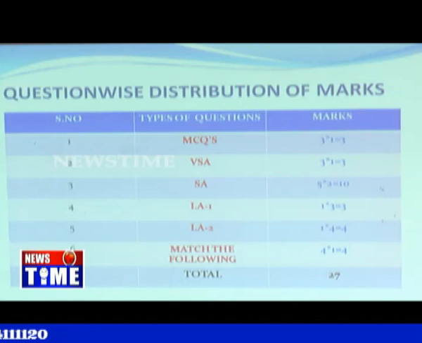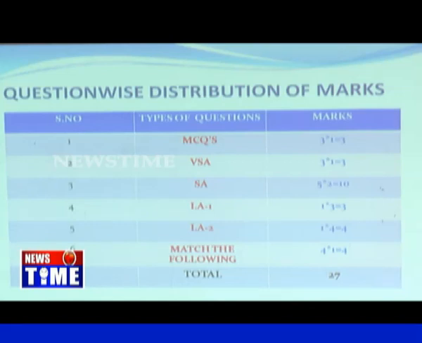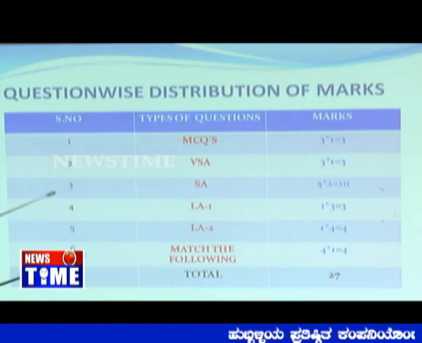Then short answer, 2 marks each. There will be 5 questions from biology. They are obviously pertaining to the knowledge aspect. Then long answer type 1, there will be 1 question carrying 3 marks. Long answer type 2, there will be 1 question carrying 4 marks.